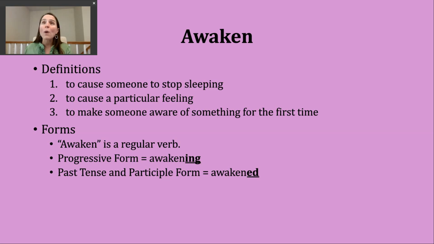You should know awaken is a regular verb. To make the progressive form of this verb, all you need to do is add ing to form awakening. The past tense and participle forms of this verb can be made by adding ed. Our base verb, awaken, ends in a voiced N sound. So our past tense ending is just going to make a D sound, and we're not adding an extra syllable as we say it. It should sound like this: awakened, awakened.